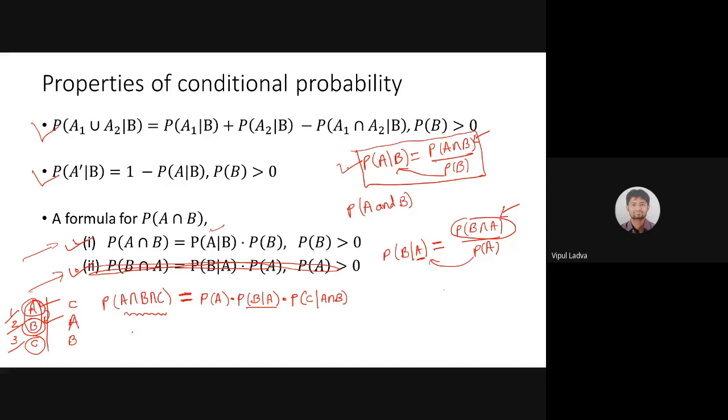Then can you give me this particular formula? What will be the formula of A intersection B intersection C? Can you try? First event C is going to occur. P of C. Yes, first of all, event C occurs. So when event C is occurring, none of the other events A and B has occurred, so we are not worried about any condition. P of C, good.